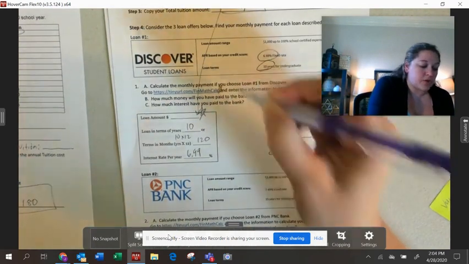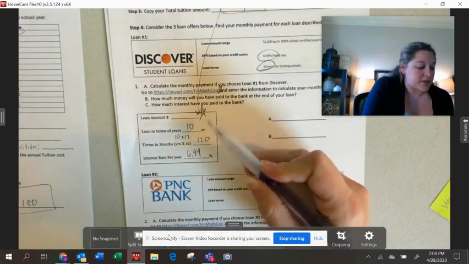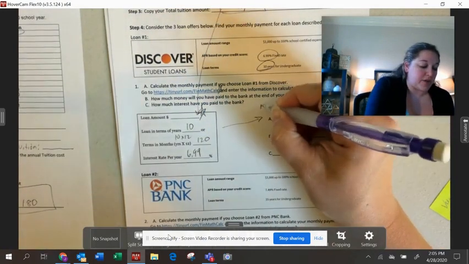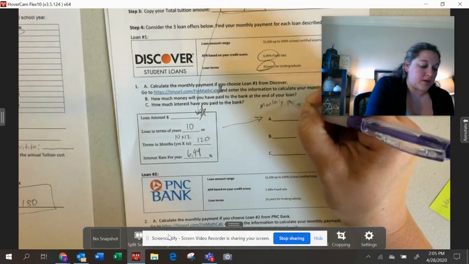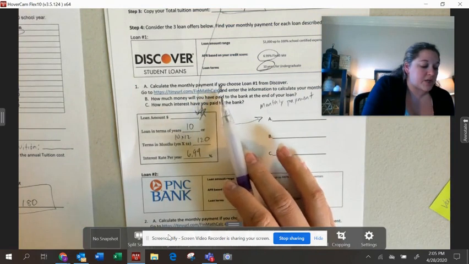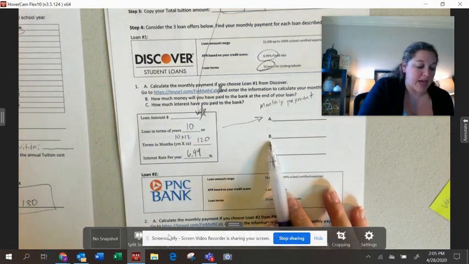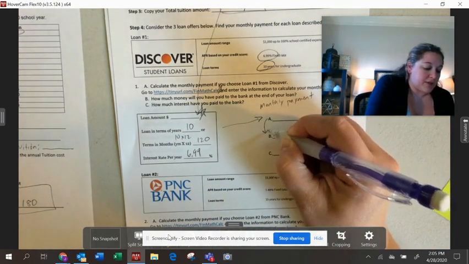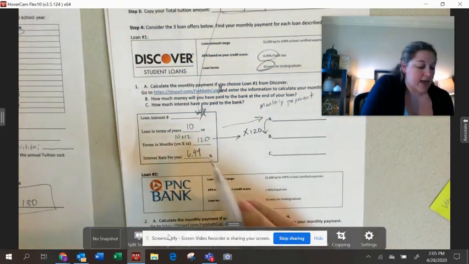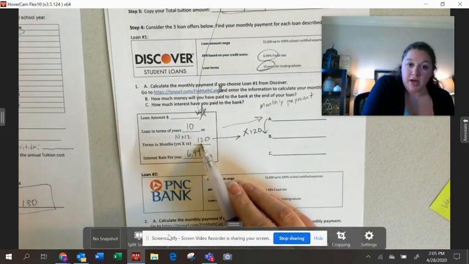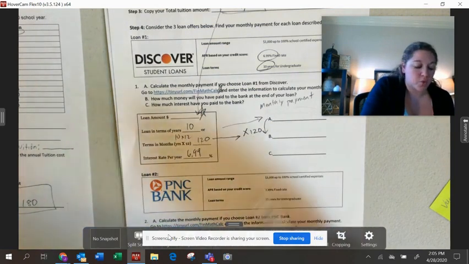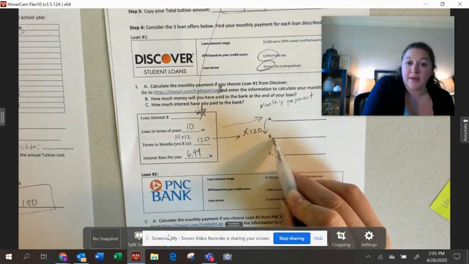Now remember, you'll go to that online calculator. You'll enter this information in. That will give you your payment. So that'll be your monthly payment that you'll be calculating in that first blank. Then remember, for letter B, you're saying how much money you've paid back to the bank at the end of the loan. Remember, you take your monthly payment and multiply it by your number of months, aka the length of your loan in months. So I take whatever my monthly payment was here, and in this case, multiply it by 120. That tells me how much money goes to the bank.